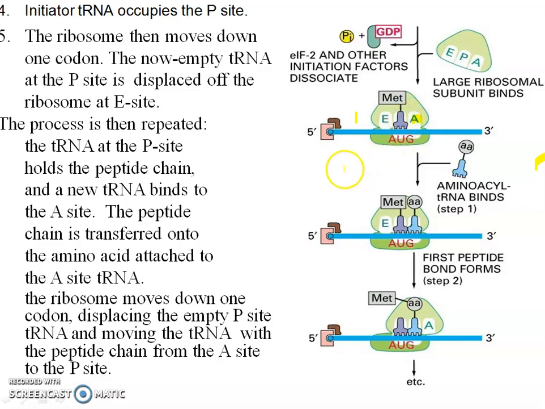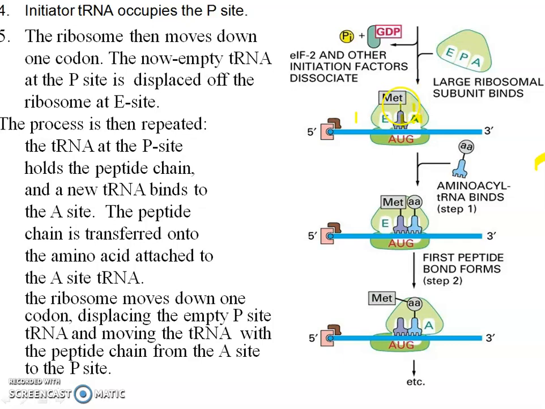The peptide chain is transferred onto the amino acid attached to the A site. The tRNA at the P site will transfer its chain to the tRNA which is at the A site.